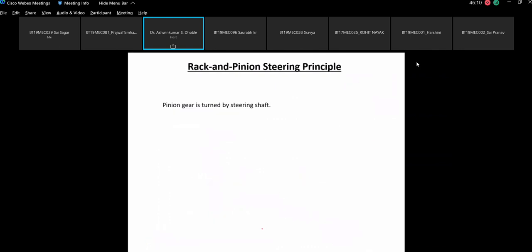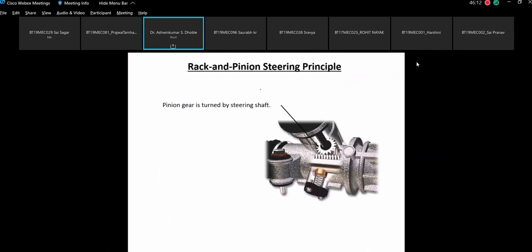Then the pinion gears, it is rack and pinion. What is the rack and pinion steering system principle? So sir, I have just shown you the cut section view. This is the pinion, and this is the rack, and this is the spring which is given. Now let us see what are the effects of this. The pinion meshes with the rack to move the sideways. Now the thrust spring holds the rack against the pinion to prevent any backlash.